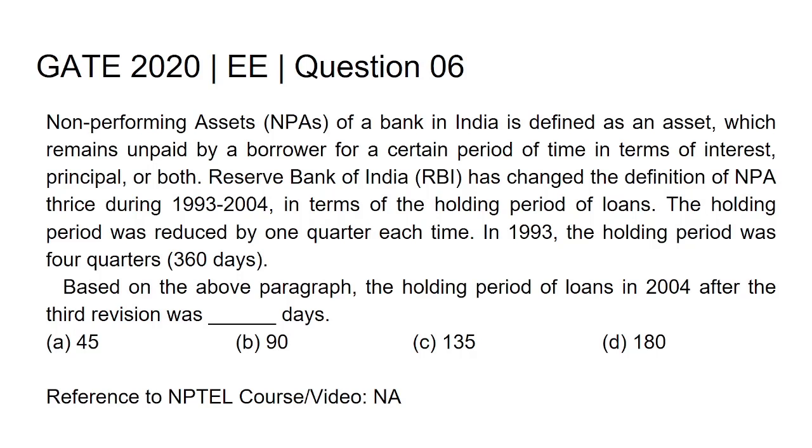Based on the above paragraph, the holding period of loan in 2004 after the third revision was blank days. Options are option A 45, option B 90, option C 135, option D 180.